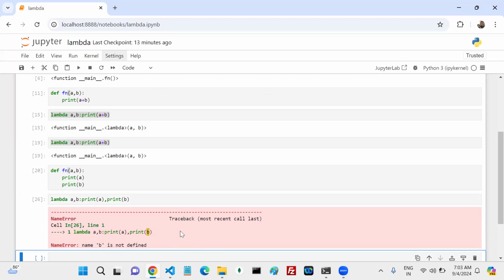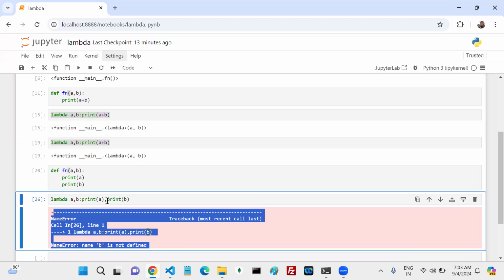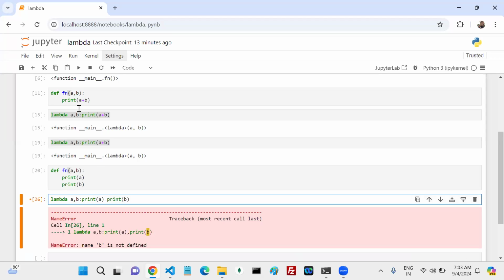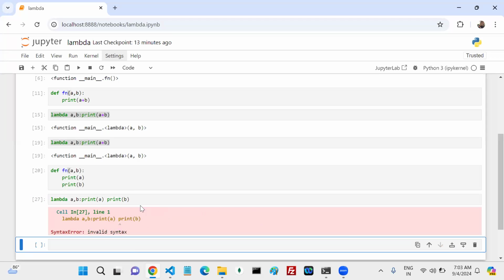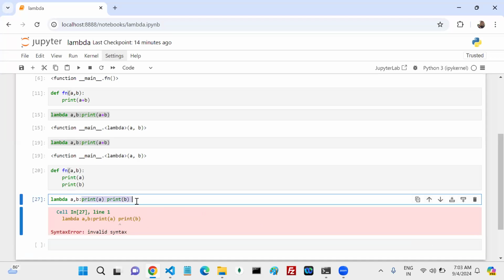So by seeing this, can you conclude one statement about the lambda function body? I tried multiple ways, but every time I'm getting an error. My question is very simple, a straight question: in the lambda function, can I write more than one statement? Tell me. No, right?